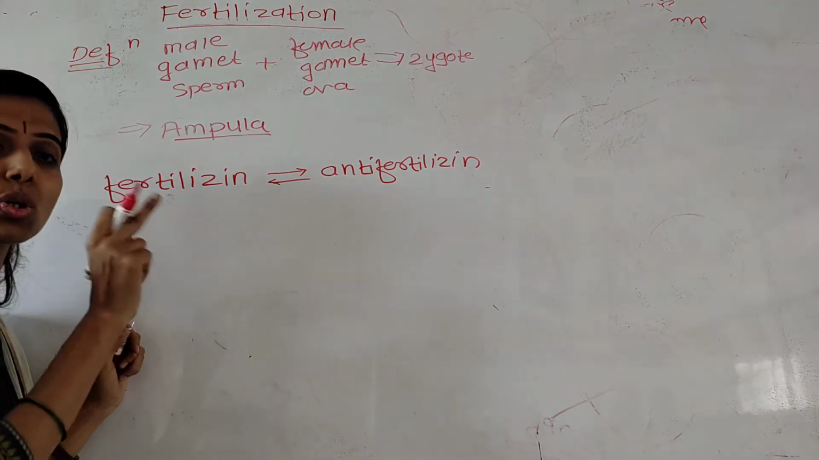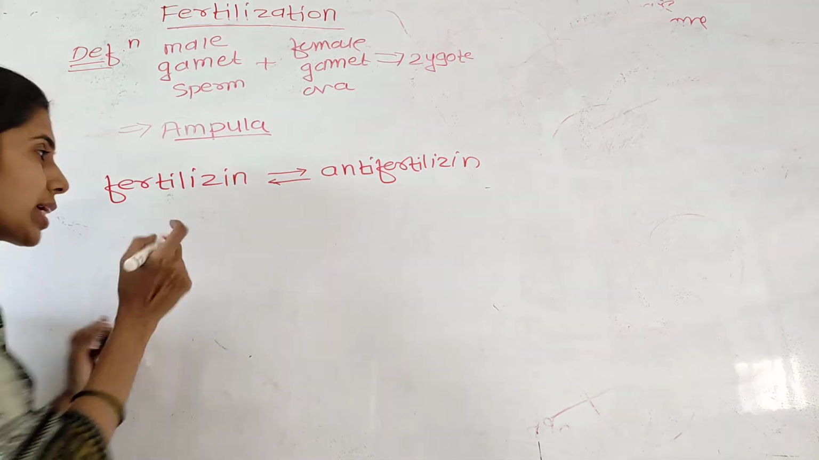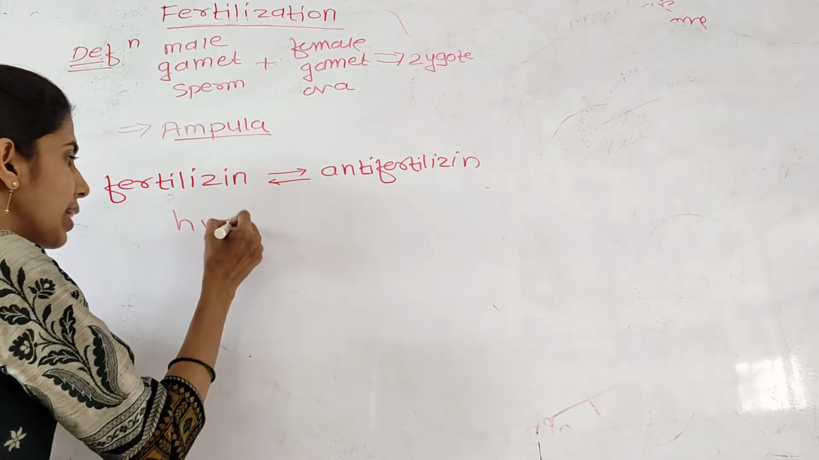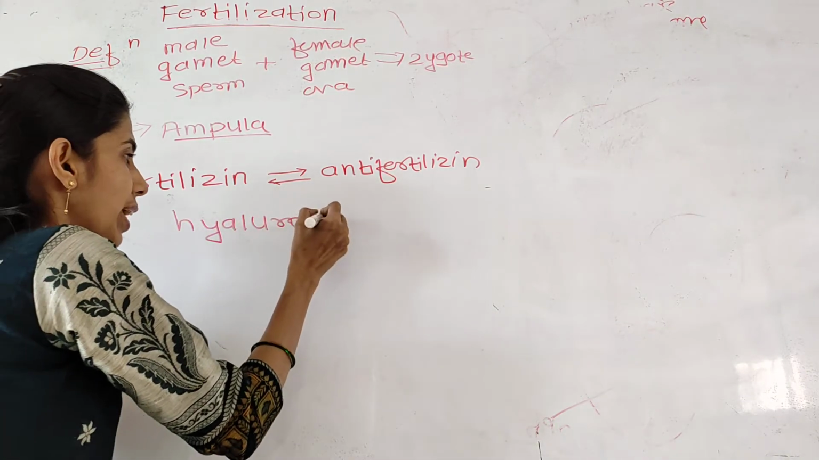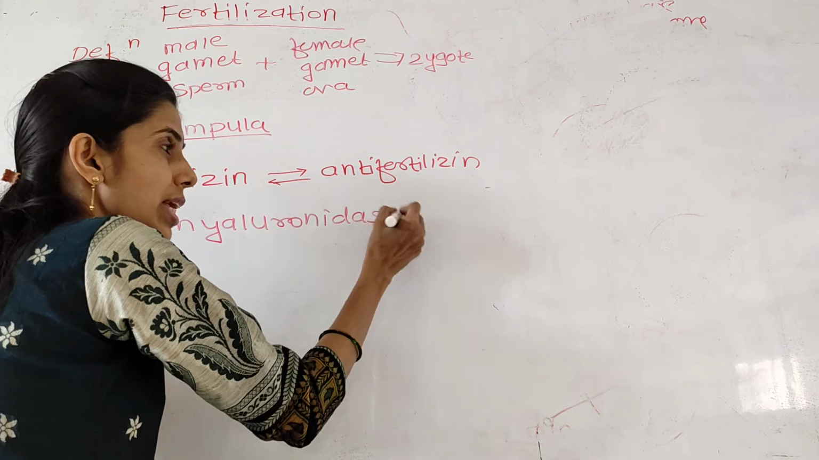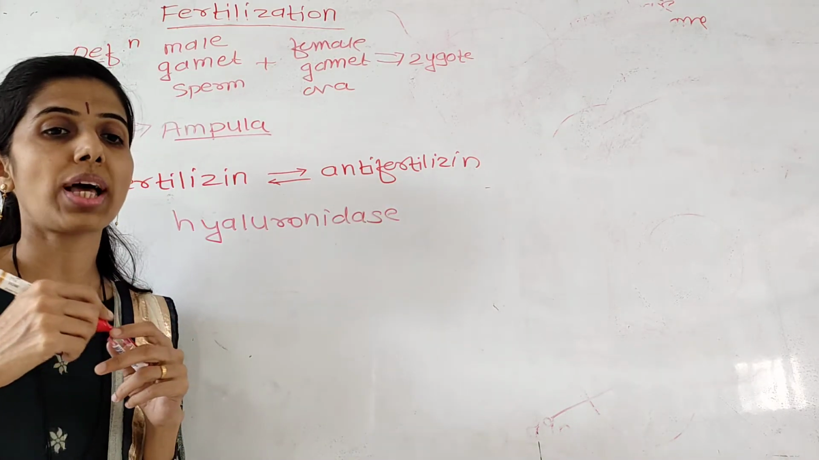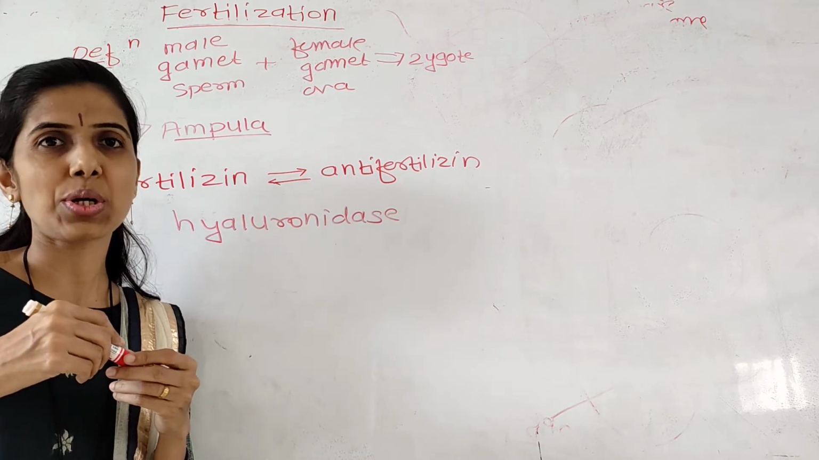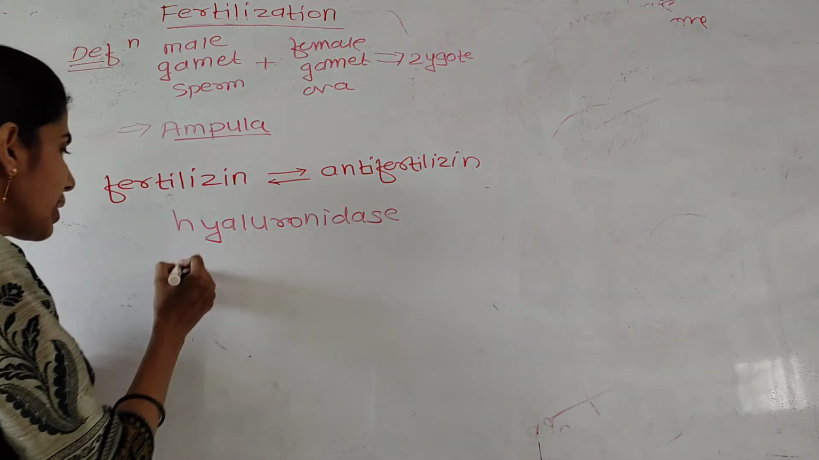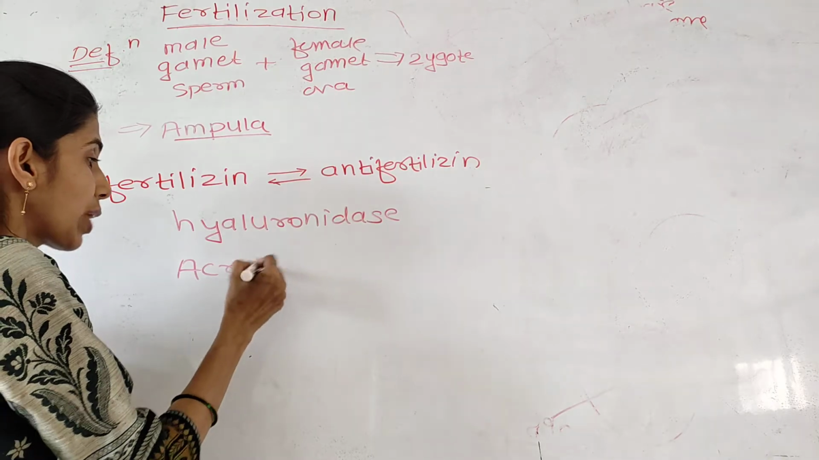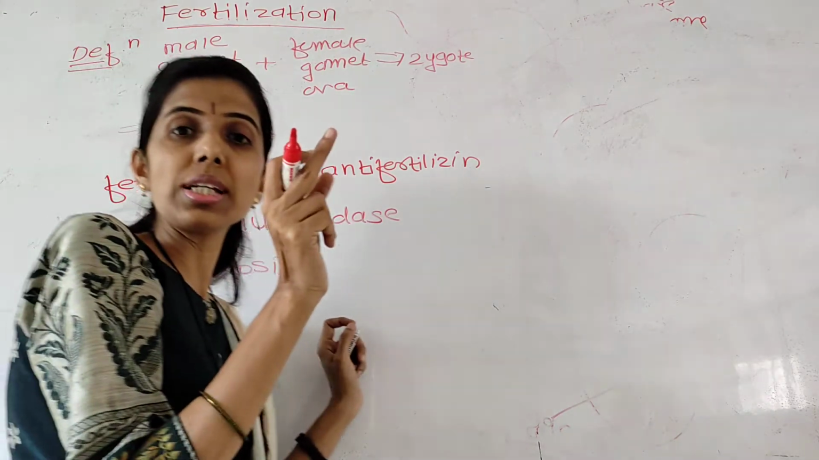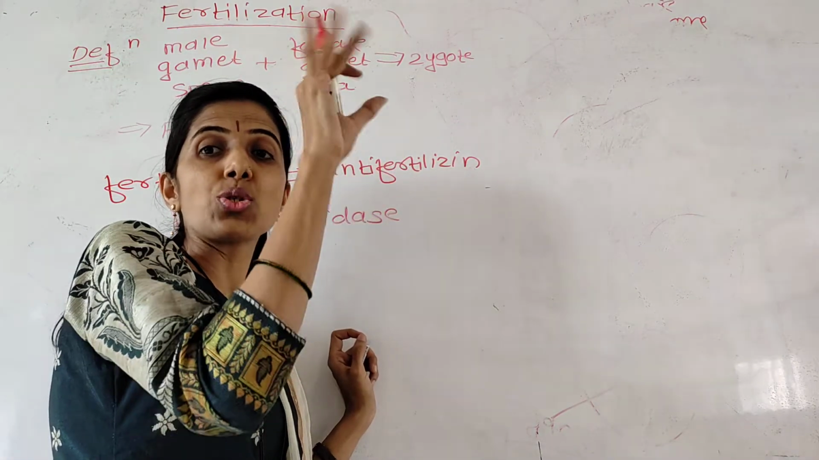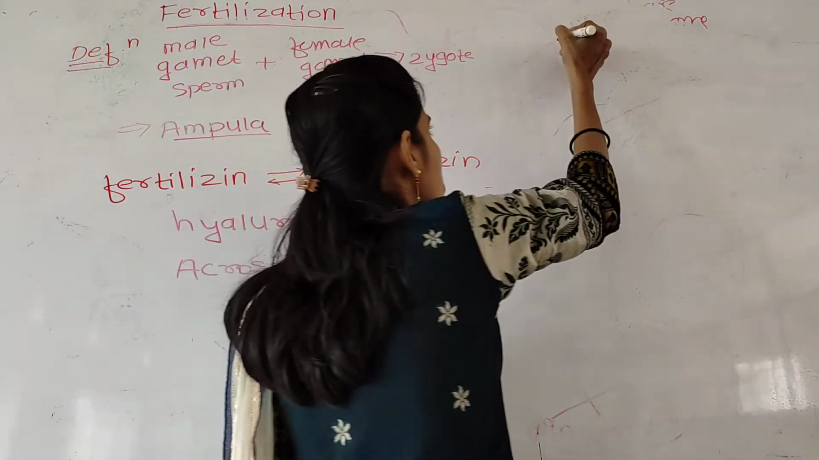And the acrosome of the sperm secretes one enzyme, that is hyaluronidase, and this enzyme hydrolyzes the hyaluronic acid of the follicular cells of the secondary oocyte. Then the next enzyme, that is acrosin. The acrosin enzyme digests the zona pellucida layer of the secondary oocyte.